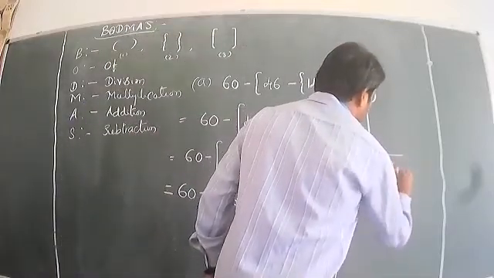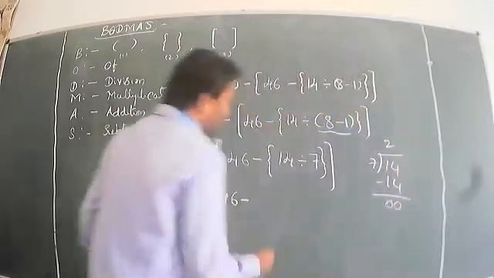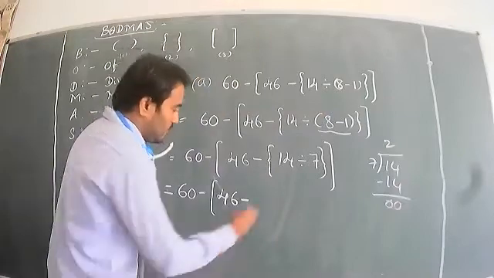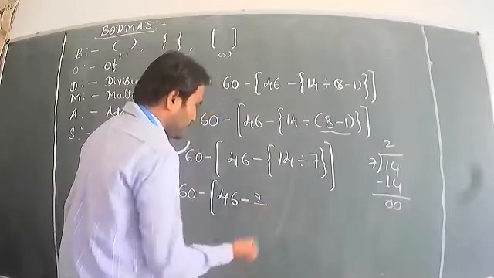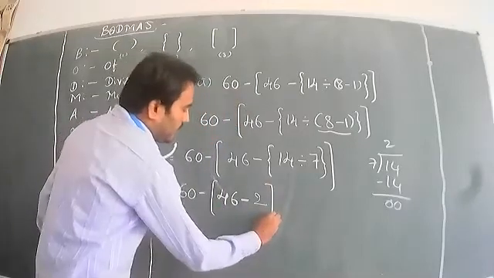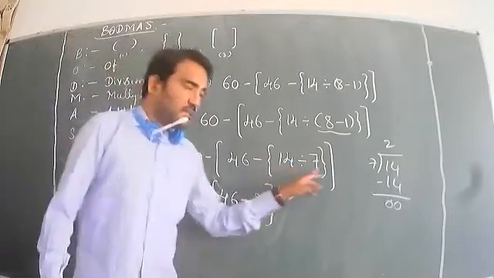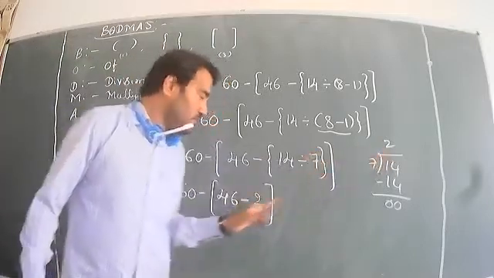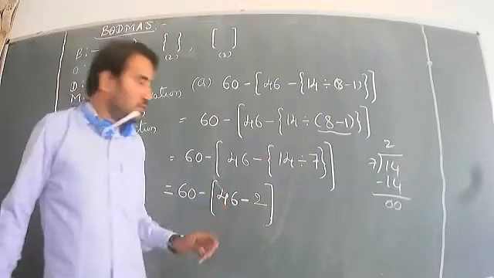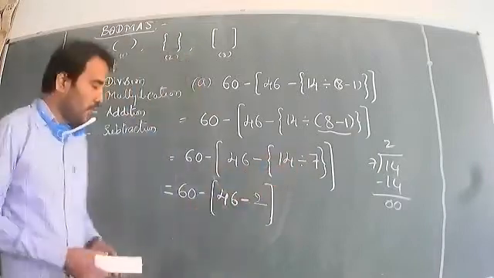The answer is 2. So we close the flower bracket because we found the sum. 14 divided by 7 is 2, and we write that in the answer. The minus stays the same, it cannot change. Now what do we do?